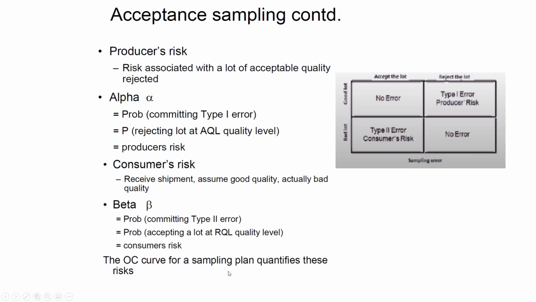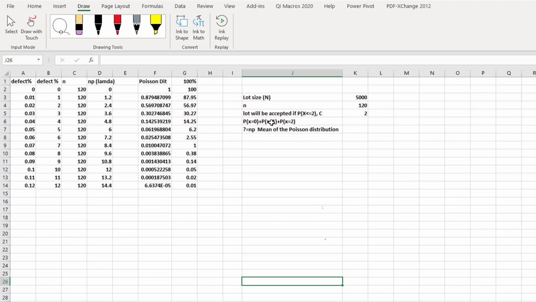So the OC curve for a sampling plan quantifies these risks. Now I am going to show you how to construct the OC curve, the actual quality level and the calculated quality level. This is a very simple example. We have a lot and the size of that lot is 5,000. Being a quality inspector, we will pick a sample size of 120 items. Let's suppose there is a container with 5,000 mobile phones, and we want to decide whether to buy that container or not.